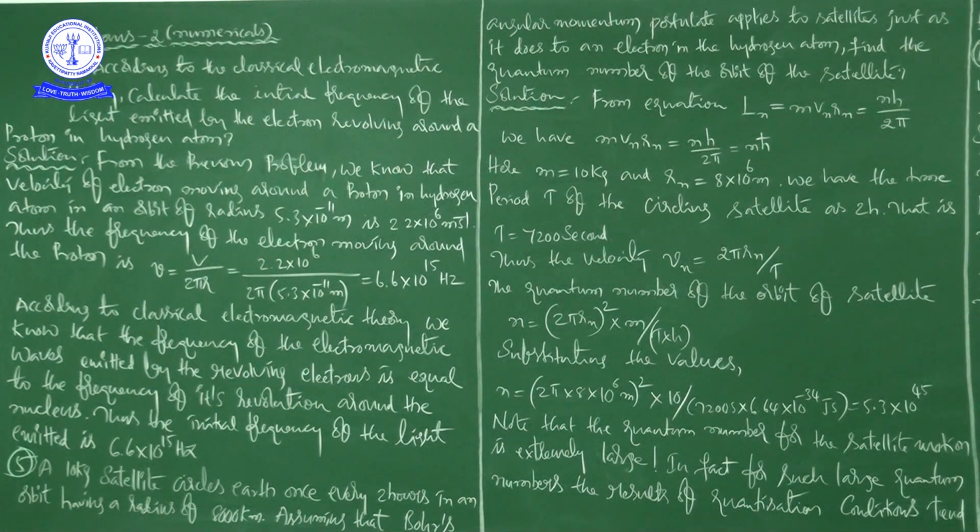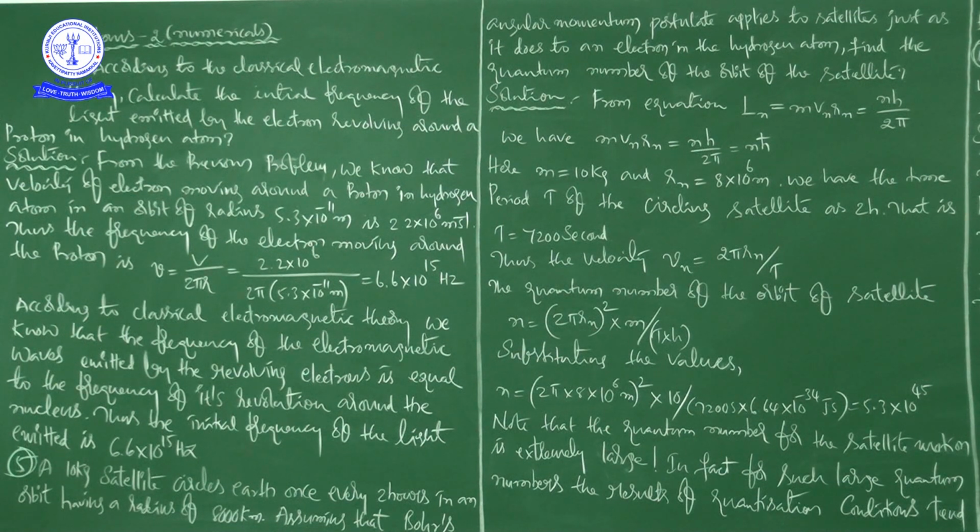According to classical electromagnetic theory, the frequency of the electromagnetic waves emitted by a revolving electron is equal to the frequency of its revolution around the nucleus. Thus, the initial frequency of the light emitted is 6.6 into 10 to the power of 15 Hz.